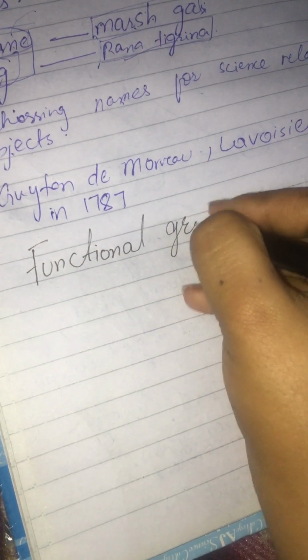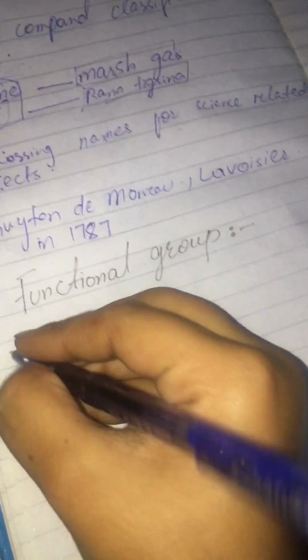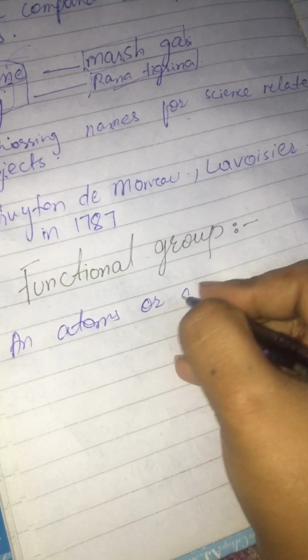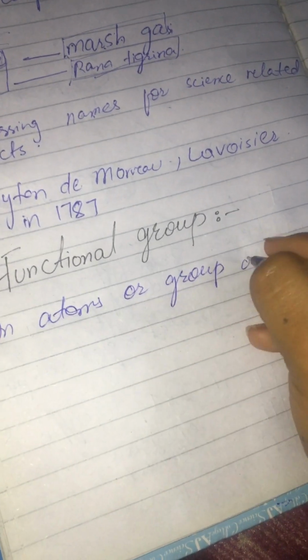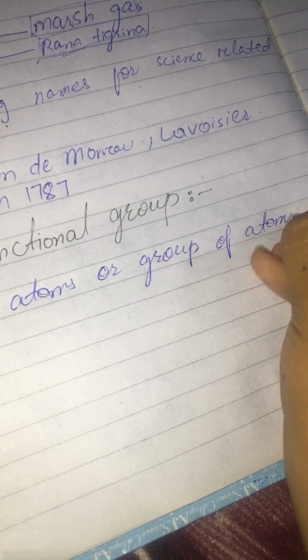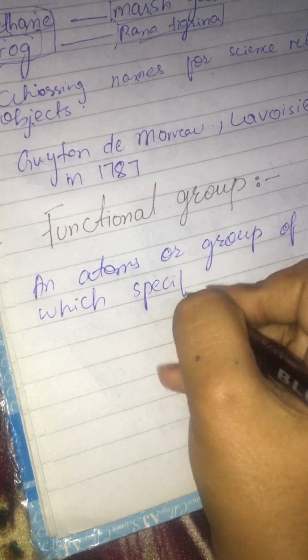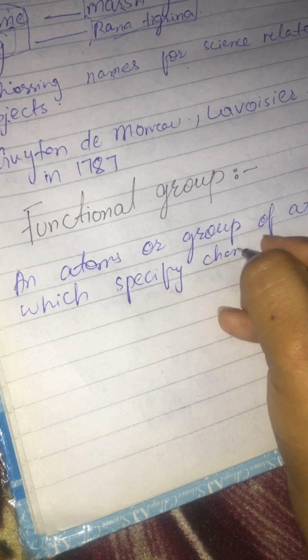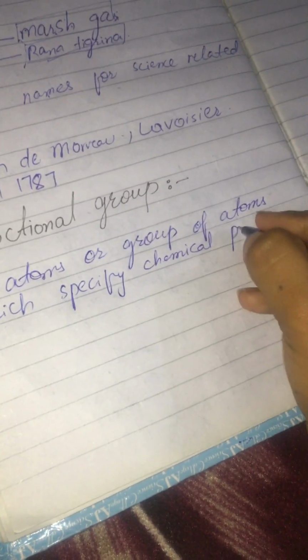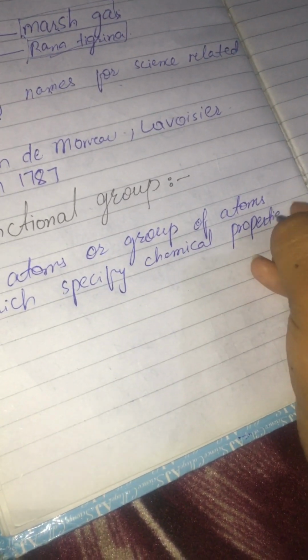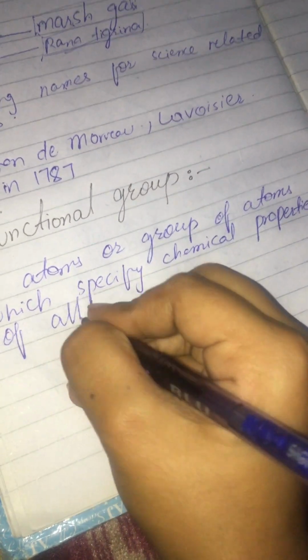So now let's see about the functional group. Functional groups are atoms or groups of atoms which specify the chemical properties of an alkyl radical.